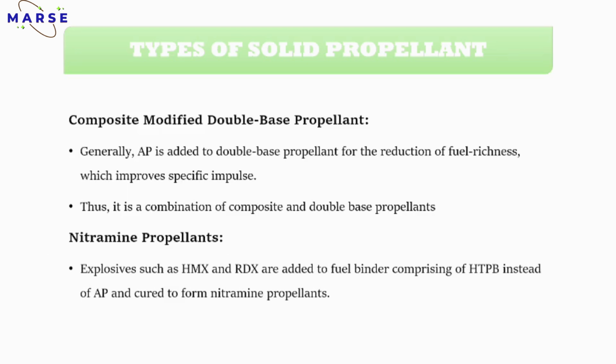Then the next part is the composite modified double base propellant. In the composite modified double base propellant, generally AP is added to the double base propellant for reducing the fuel richness, which improves the specific impulse.